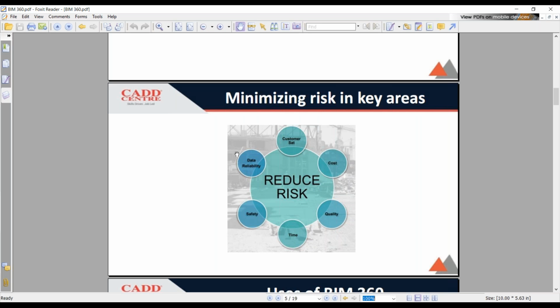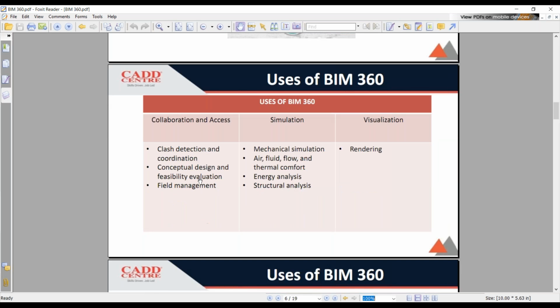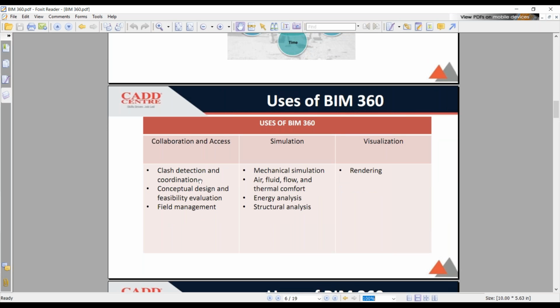In the earlier cases, we had to come from the construction site to the office and tell them that I found this error there. That type of risk is reduced when we use the BIM 360 app. And here you can find a tabulation of the uses of BIM 360: collaboration and access, the simulation part, and also the visualization.